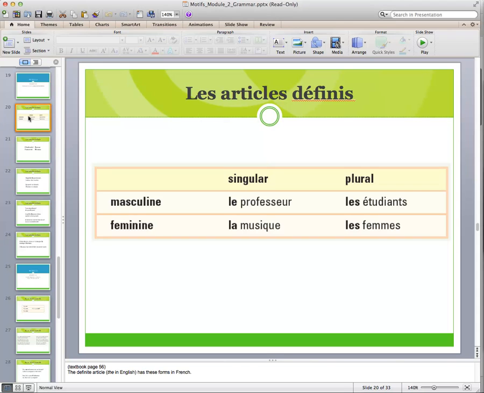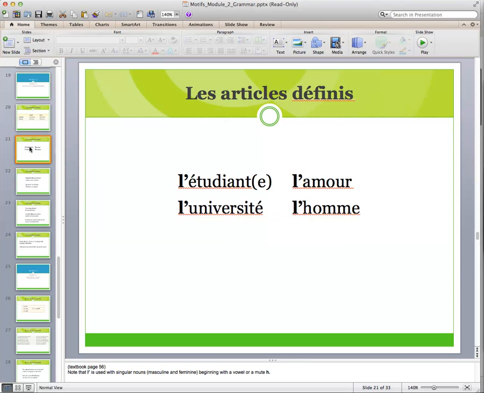There are three forms in French: masculine singular, le professeur, feminine singular, la musique, and plural, les étudiants or les femmes. Note that there's only one form for plural. We don't distinguish between masculine and feminine in the plural.